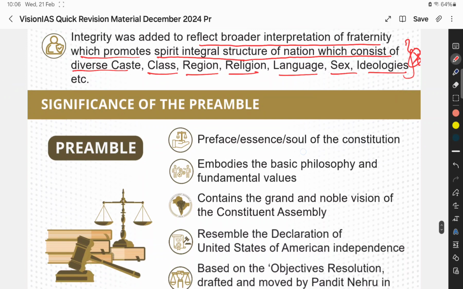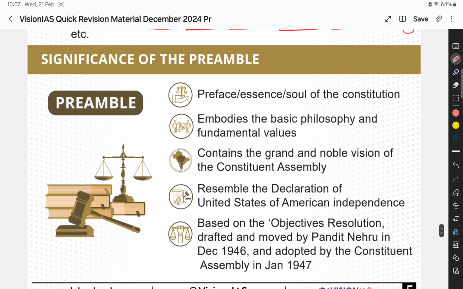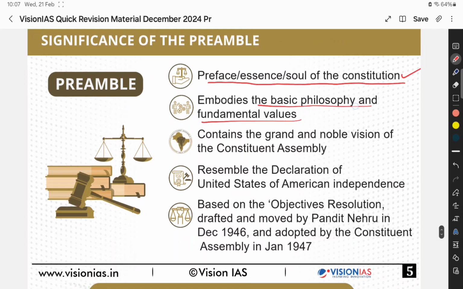Okay, and then the significance of the preamble. From the prelims perspective, it may not be asked, but from the mains perspective, you need to write it. It is the preface, essence, or soul of the constitution. It embodies the basic philosophy and fundamental values. It means whatever is there throughout the constitution is mentioned in the preamble. It is like a summary. It contains the grand and noble vision of the constituent assembly. So what the constituent assembly made in the constitution, all the provisions are put in the preamble.